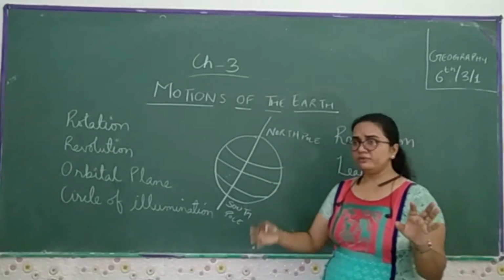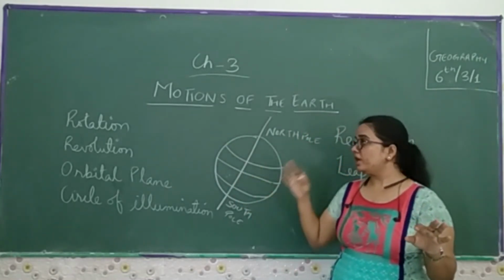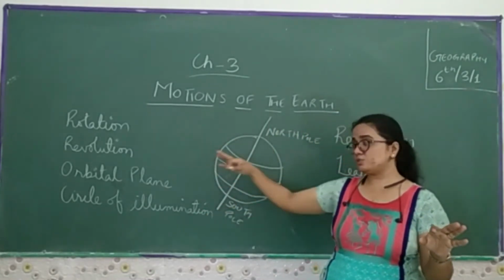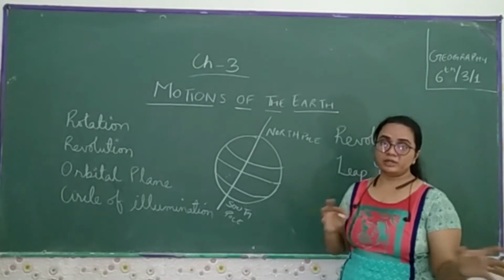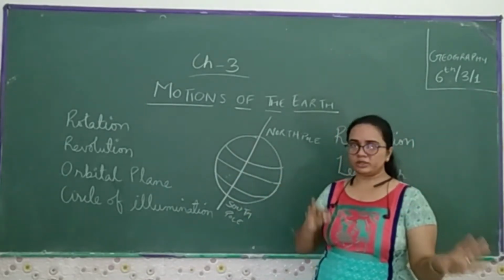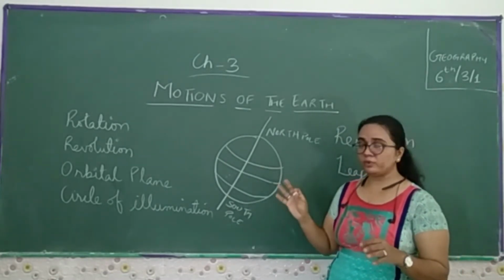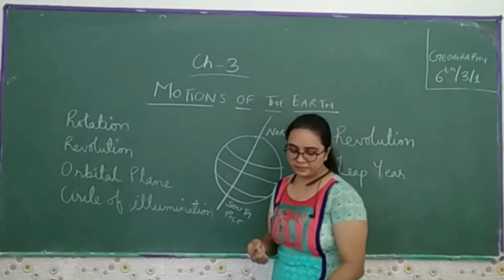So for life, for livelihood, yes, we want the rotation of this Earth. We want the sunlight as well as the night, both things. On a particular side we don't want only the day, and on a particular side we don't want only the night, but on both sides we want both things.